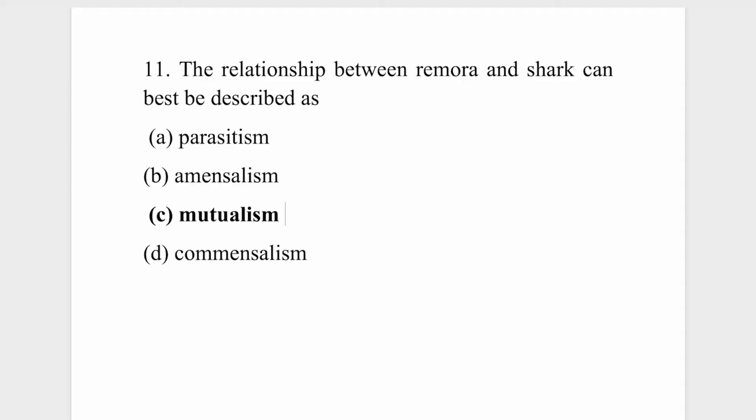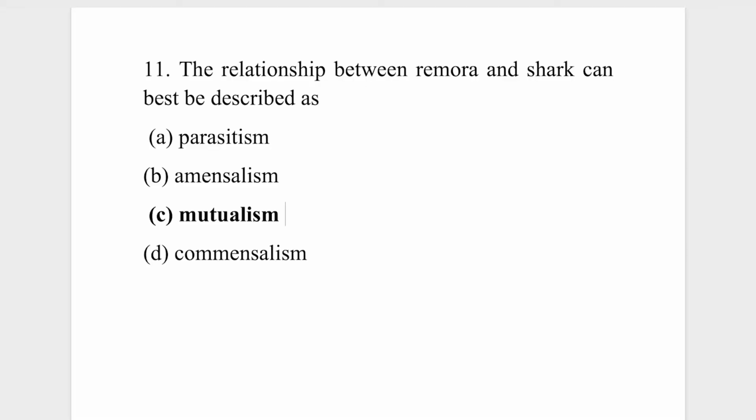The relationship between remora and shark, both of them benefit. The shark helps the remora to move around the waters and also provides food particles for the remora to feed on, while the remora helps the shark to clean out its environment and its mouth area. So the relationship will be mutualism. So the correct answer is C.